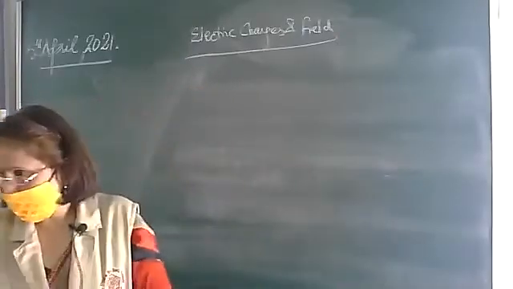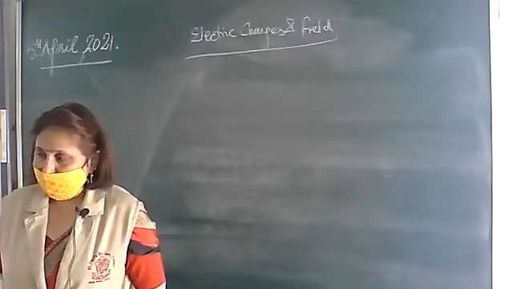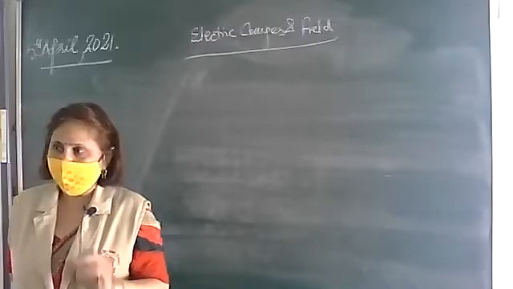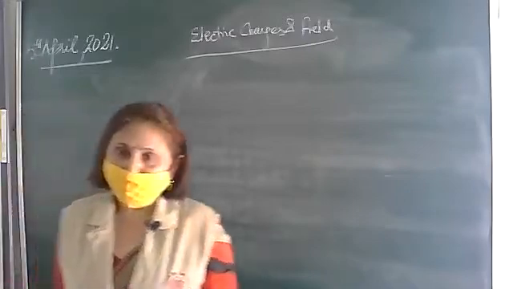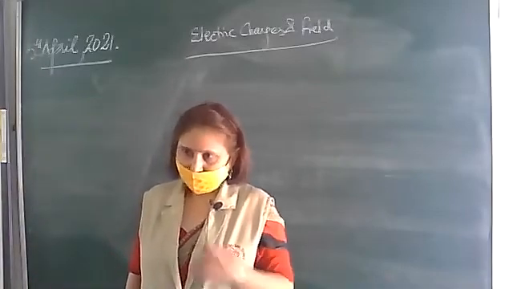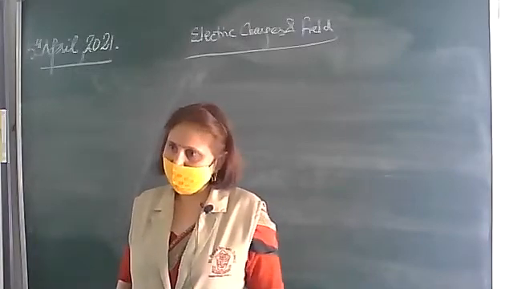Okay, so the first chapter is electric charges and field. In this chapter, we'll study about the electric charges and the electric field. As you know, there are only two kinds of charges in the universe, positive and negative charge. Negative charge, in case of a conductor, negative charges are the electrons.